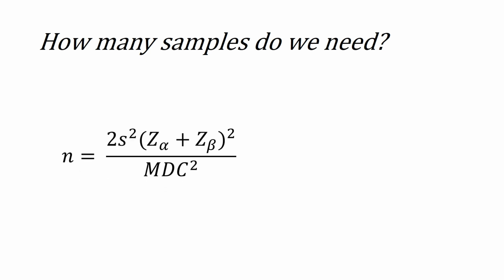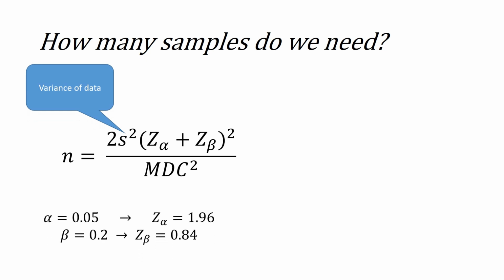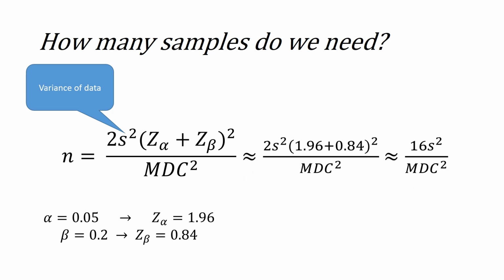Now we want to calculate the required sample size. The formula for this is shown here. In this formula, S squared represents the variance of the metric, while the z-scores are obtained from the standard normal distribution, also known as the z-table. For typical values such as alpha equals 5% and beta equals 0.2, the corresponding z-scores are shown in the figure. Based on that, the formula for calculating sample size can be simplified as follows. As you can see, the more variability or noise we have in our data, the more samples we need. And the smaller the effect we want to detect, the more data is required as well.